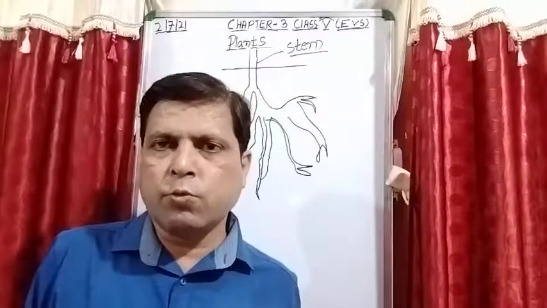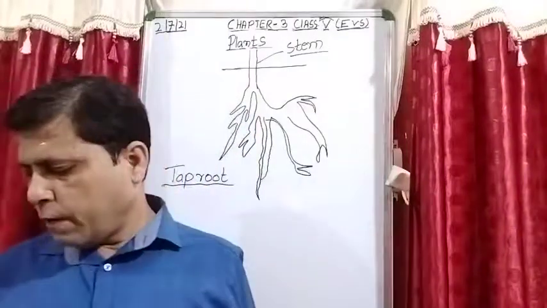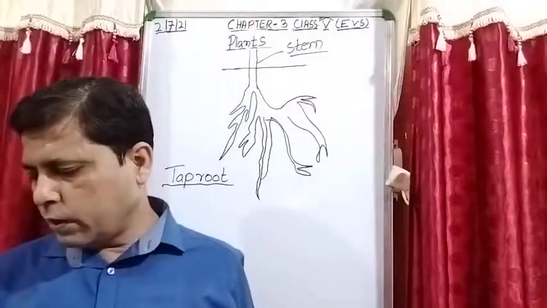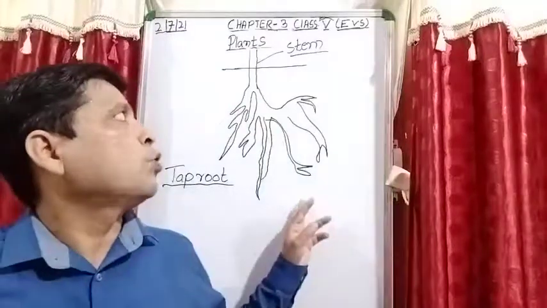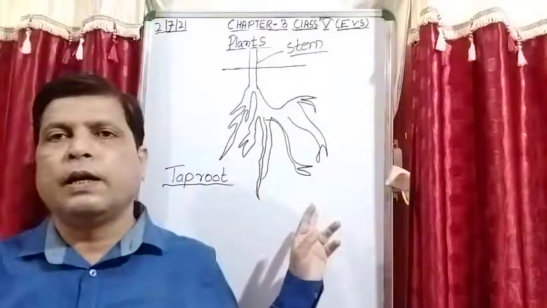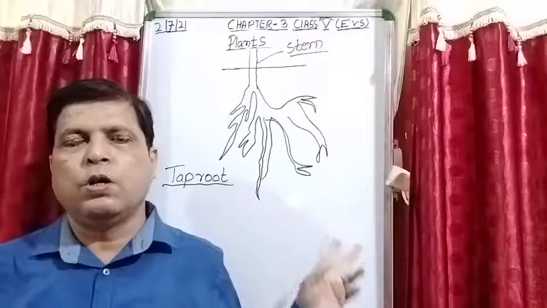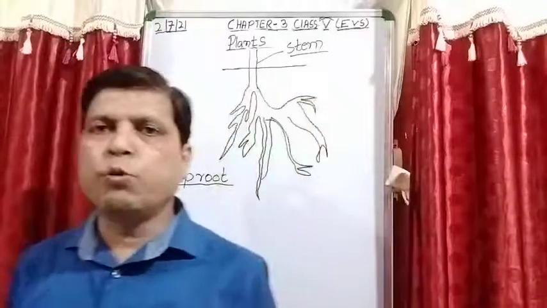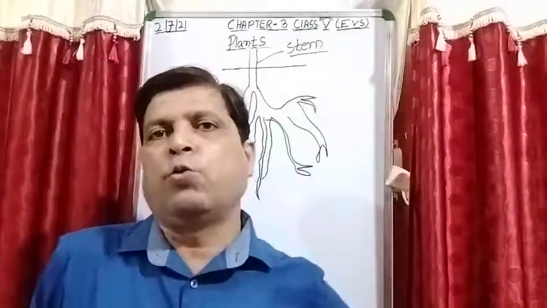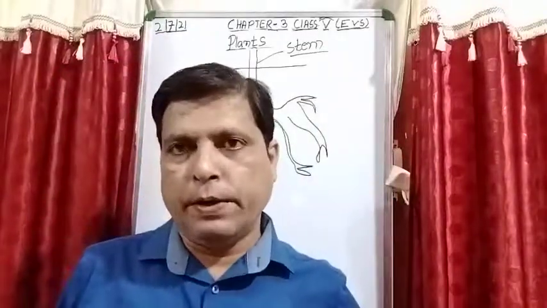Next thing, students, when we are talking about the root, there are 2 types of root: tap root and fibrous root. This is the diagram of the tap root. So what is a tap root? Tap root is the main root of the plant.